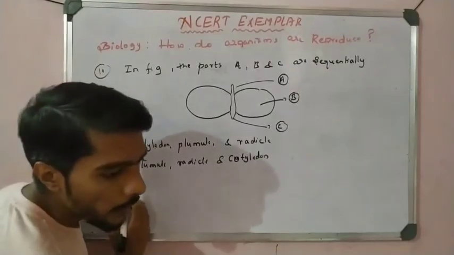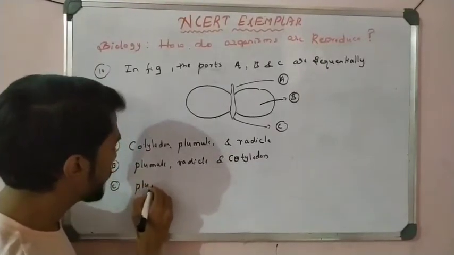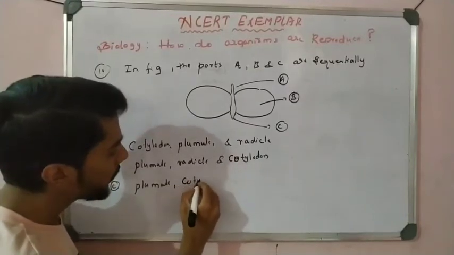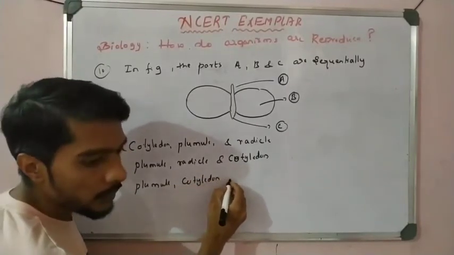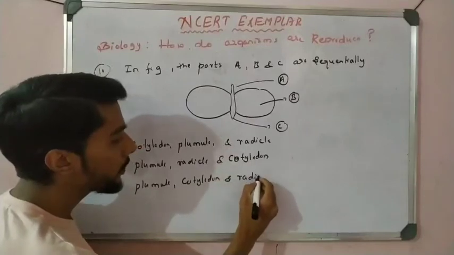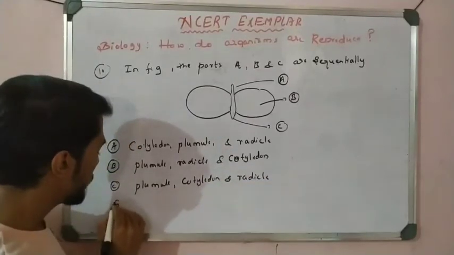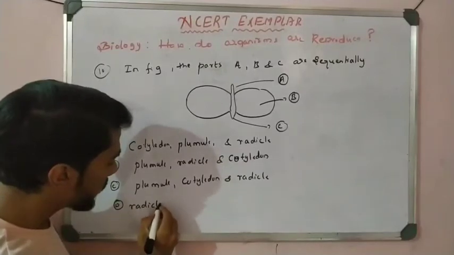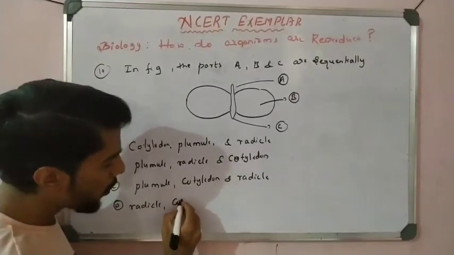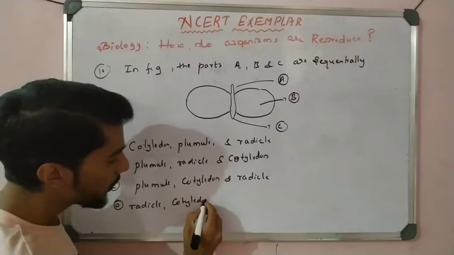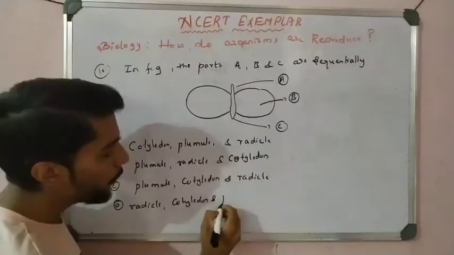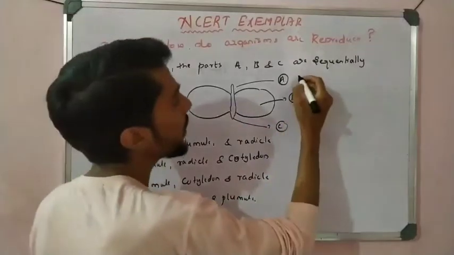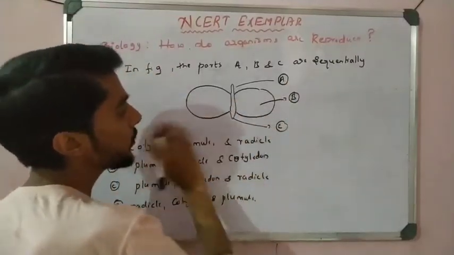Option C: plumule, cotyledon and a radicle. And D: radicle, cotyledon and a plumule.